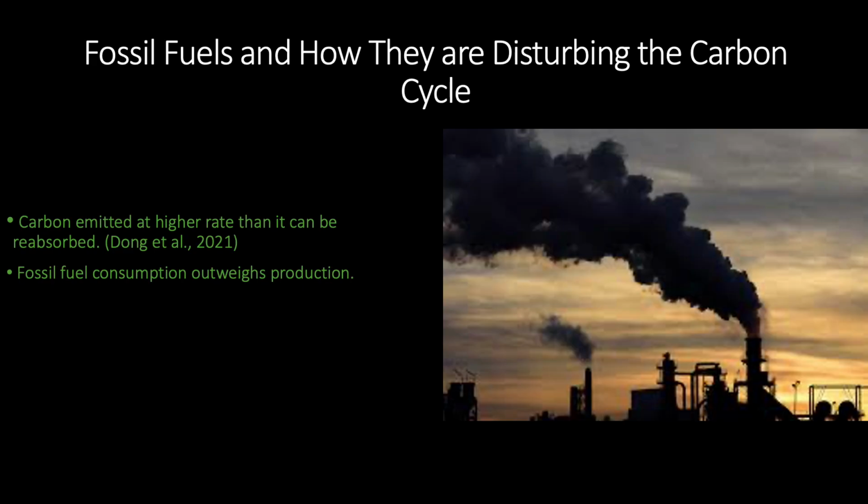Now that we're familiar with the carbon cycle, we understand how long it takes for fossil fuels to be formed. Fossil fuels are being burned and therefore emitted into the atmosphere at a much faster rate than it can naturally be reabsorbed or replaced in the earth. This imbalance disrupts the carbon cycle by having larger carbon levels in the atmosphere at a time. In order to overcome this bottleneck, we would have to plant trees at the same rate that we burn fossil fuels. This ratio is inconceivable, so that means that fuel consumption outweighs production, creating a never-ending cycle unless we intervene.